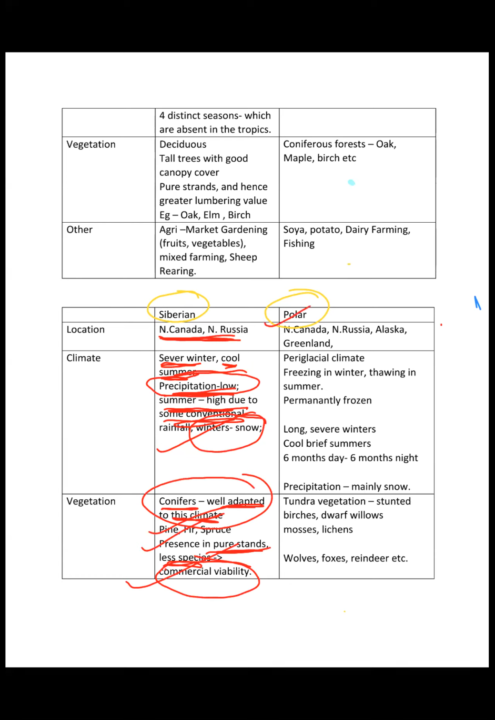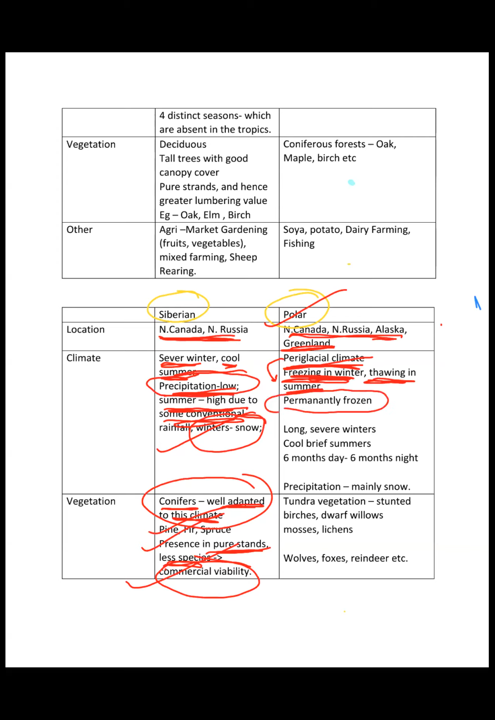Next is the polar type of climate, similar: North Canada, North Russia, Alaska, Greenland. The periglacial climate, what does that mean? It means that there is freezing in winter and thawing in summer. Thawing means the ice sheets break due to the summer season. As a result, moisture gets into the rocks and they crack like that, right? The cracks of rocks and soil and everything. This is known as thawing, right?